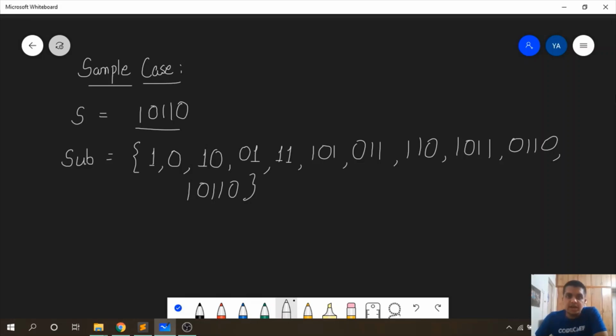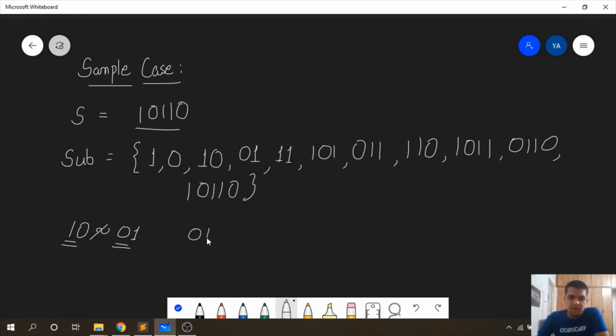Now let us try to find the equivalence classes for this set of substrings. For this, we will determine whether any pair among this substring set is equivalent. So let us check. 1 is unique, 0 is unique. 10 and 01: though they are reverses of each other, they contain an odd number of ones, so they are not equivalent. Let's check further. 11 is unique, 101 is again unique, then 011 and 110.